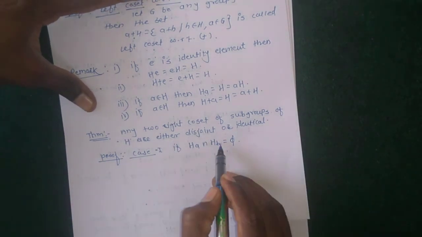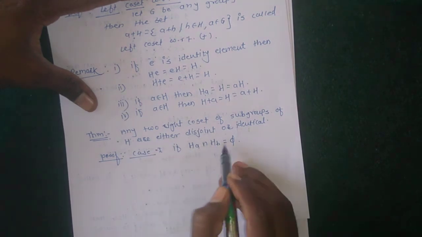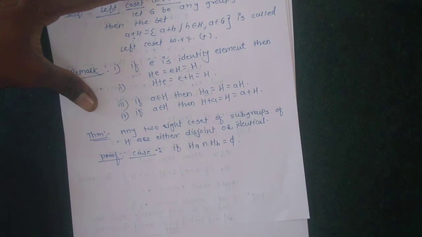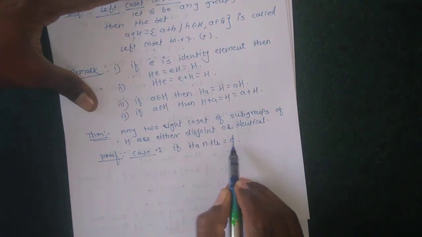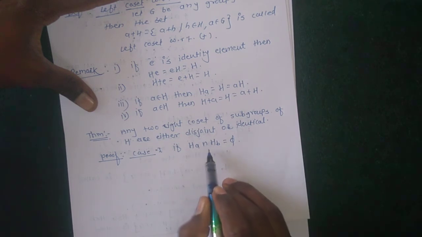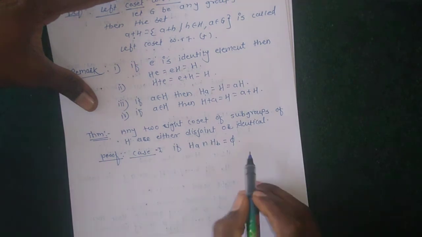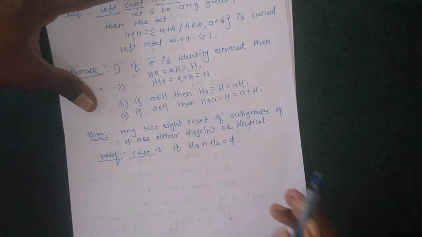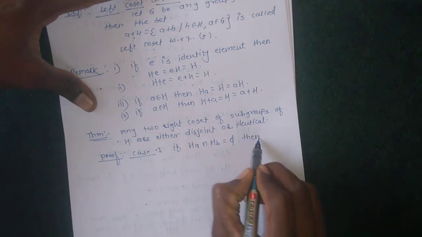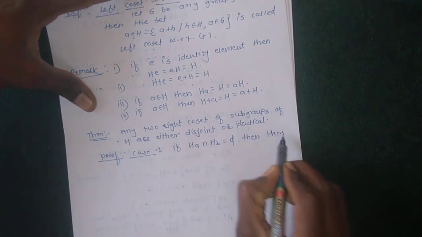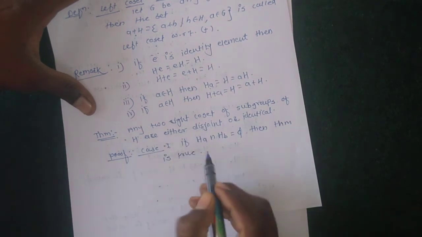If their intersection is empty, then the sets are disjoint, because there are no common elements. So the theorem is obvious, and the theorem is true.